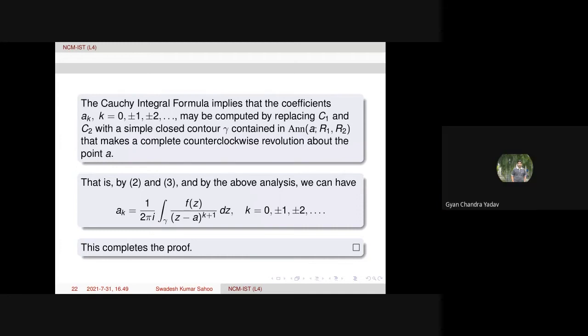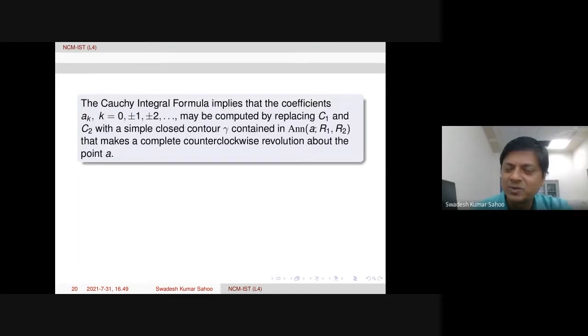Sir, we have taken C1 in the clockwise direction and C2 in the anti-clockwise direction. Yes. So gamma we take in the anti-clockwise direction only. Gamma has to be in the anti-clockwise direction, yes.